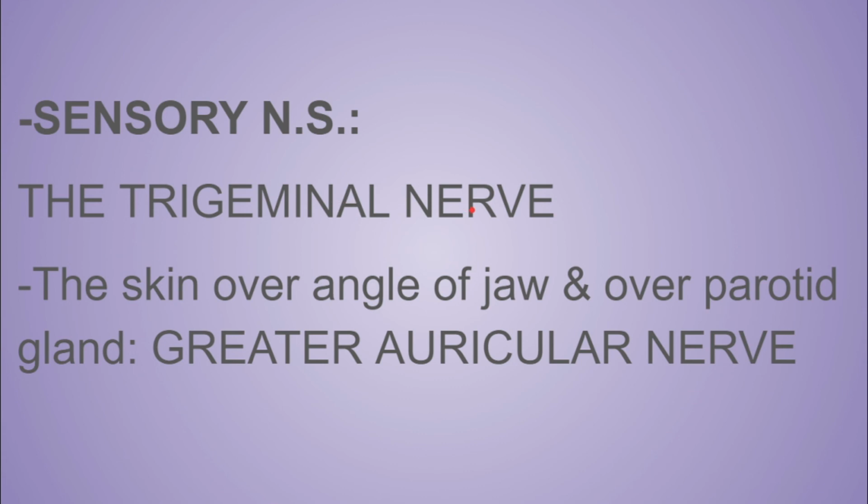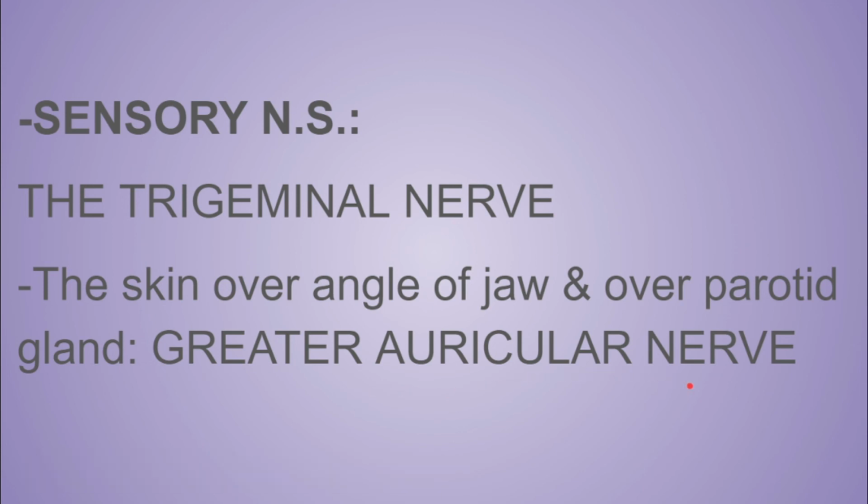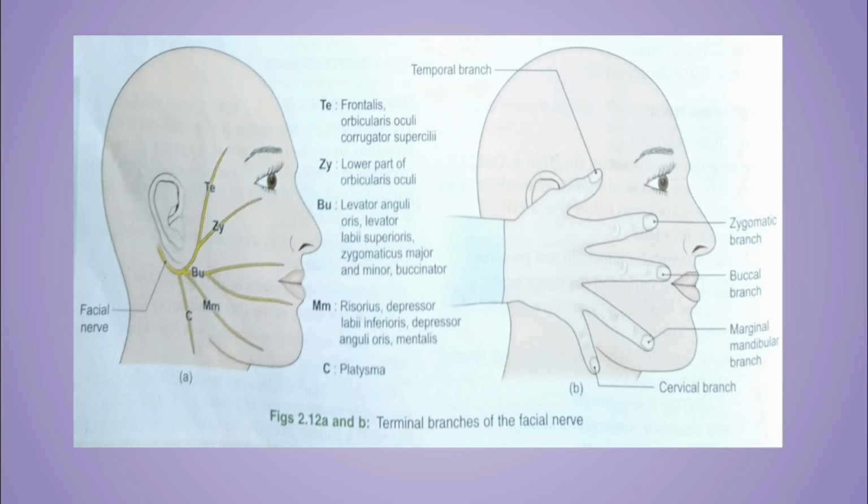The skin over the angle of the jaw and over the parotid gland is supplied by the greater auricular nerve. So this was all about the facial muscles, their actions, facial expressions and nerve supply.